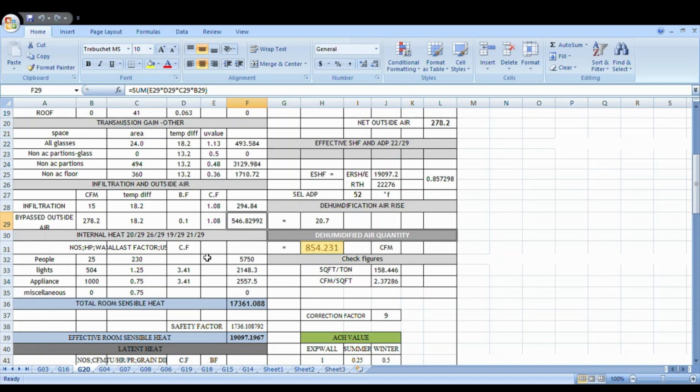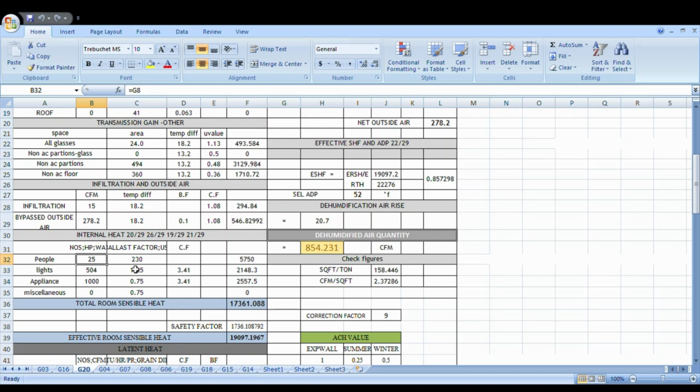Now internal heat. Here for people, as we know, in the classroom 25 people are there. Now I will show how to take sensible heat and latent heat from the data book.